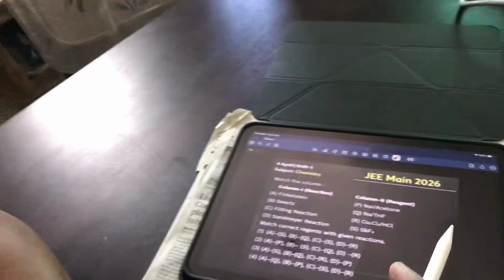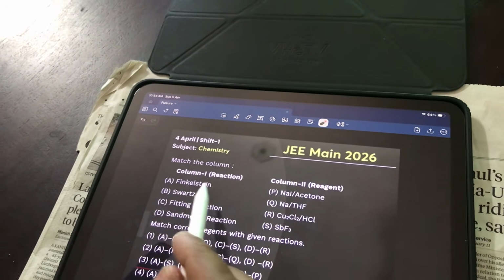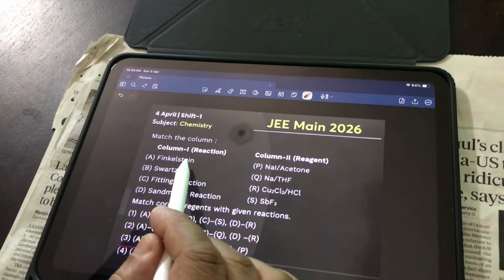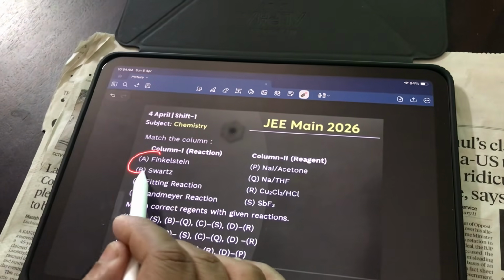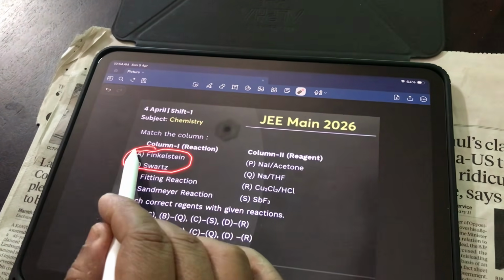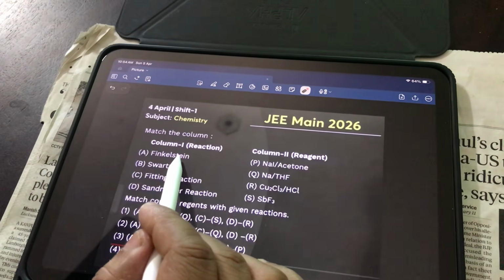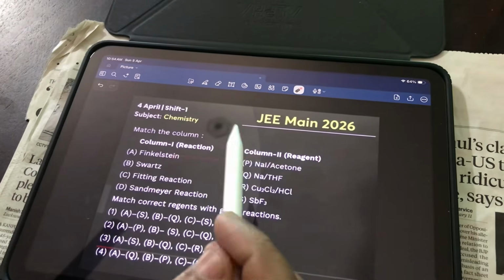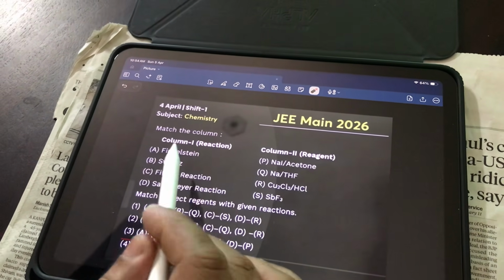But first of all, let's focus on this question. Now, my dear friends, this is a question of organic chemistry. If I talk about the Finkelstein reaction, that is halogen exchange. From alkyl halides, haloalkanes, haloarenes, they have given both questions, and I was telling you all these things. So Finkelstein reaction, NaI in acetone, A is P. A is P in only one option, but let's see.